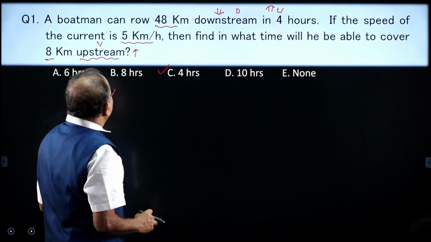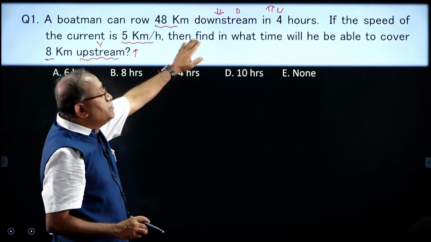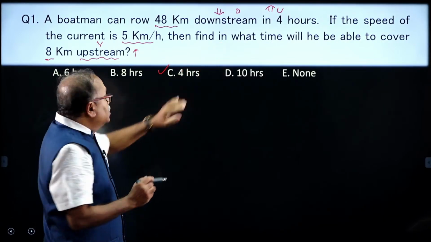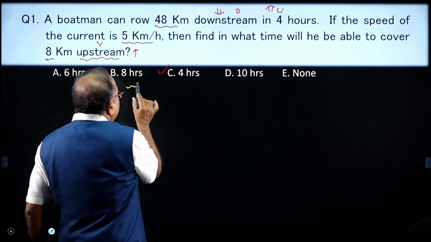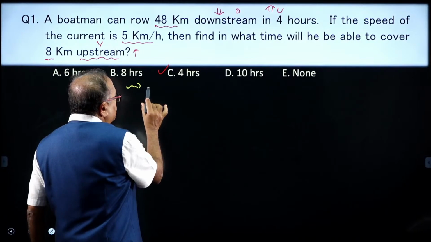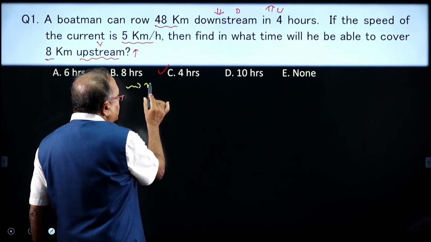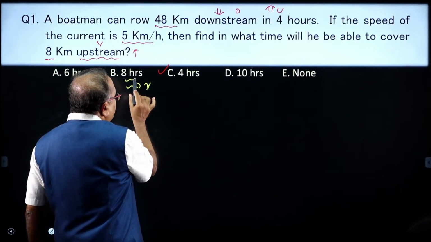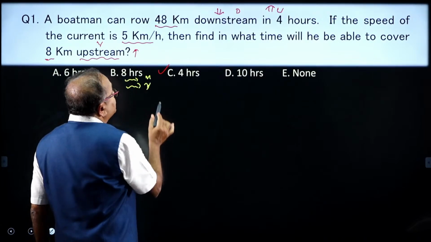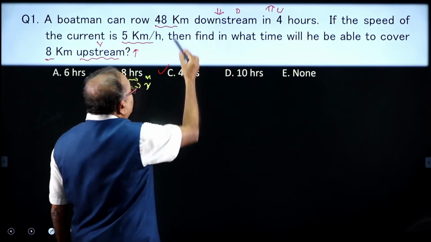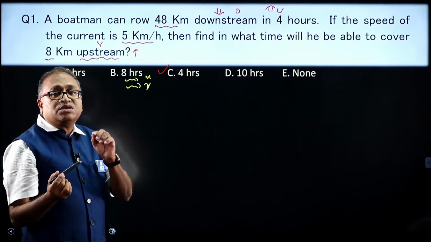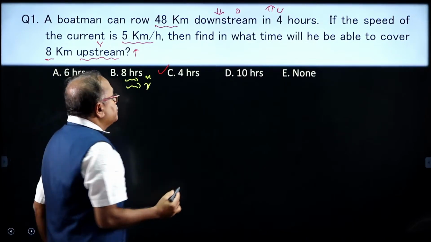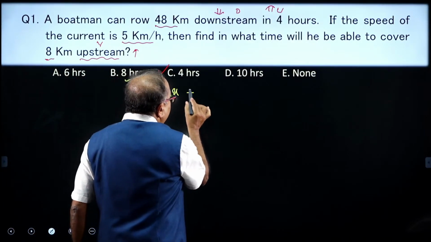So, what is given in the question? 48 kilometer downstream in 4 hours. So, the speed of the stream I will consider as y, and the speed of the boat I will consider as x. So, downstream speed I will be getting, and the downstream speed is x plus y. So, what is x plus y?